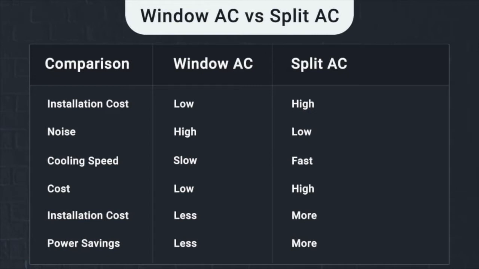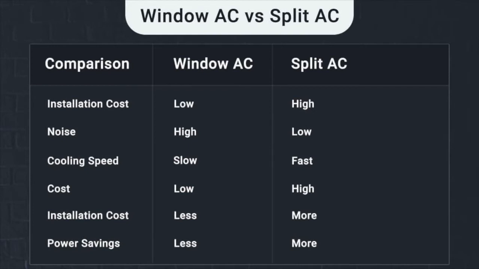Next up is power savings. Window AC will save you less power, whereas split AC will save you more power. This is because most brands prefer inverter split ACs. Due to the inverter technology, as I told earlier, inverter ACs do not switch on and off. They are always on. They just change their operational speed depending on the requirement. That's why the power savings are more. Whereas window AC keeps on switching on and off and thus consumes more power.